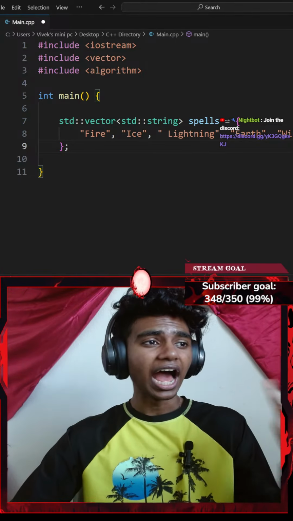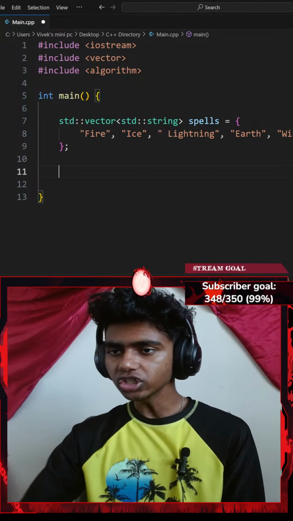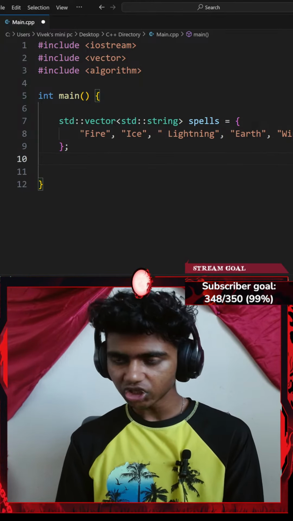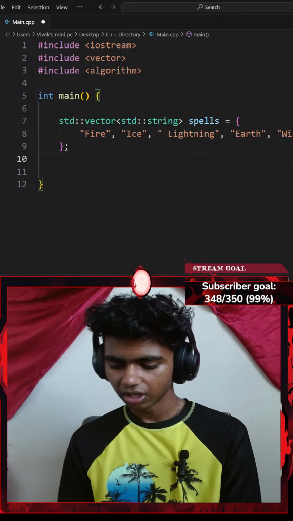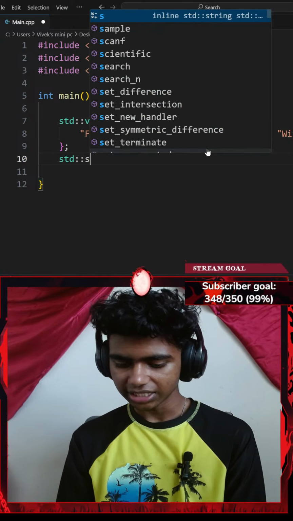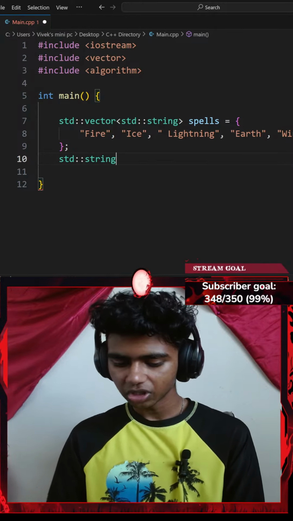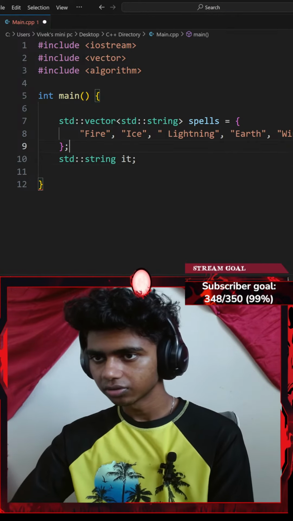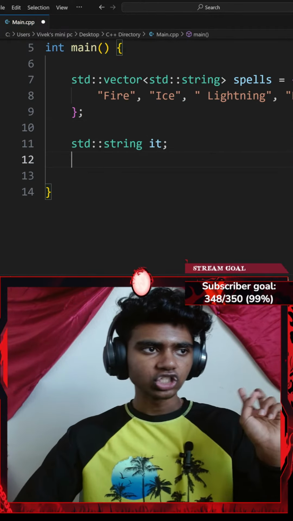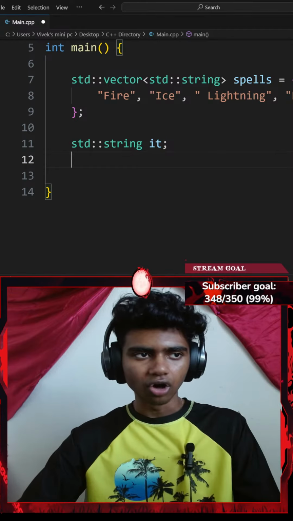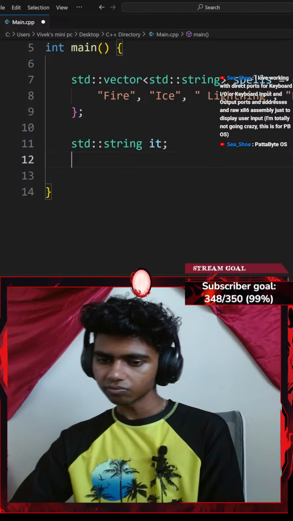That said, ask the user to enter a spell to search for. So I could go ahead and create a standard string variable as well. Let me go ahead and create a standard string variable, which is going to be called something like it. Okay, next up, I think I have to use the find function now. Use std::find and auto to search for the spell in the vector.